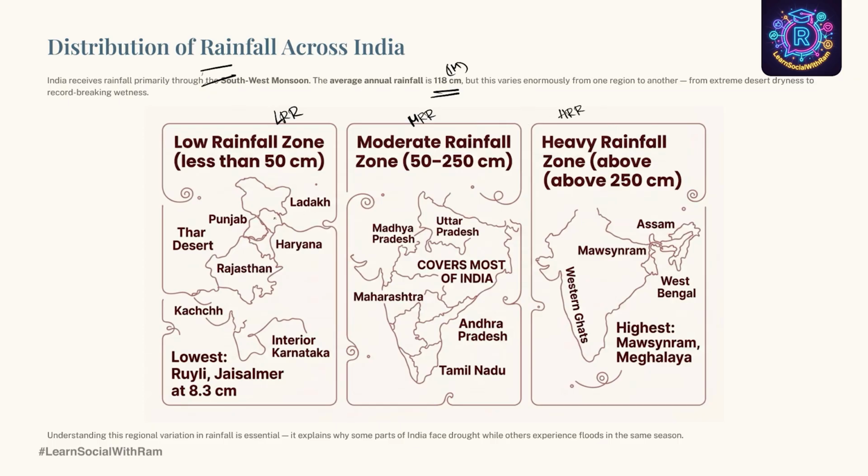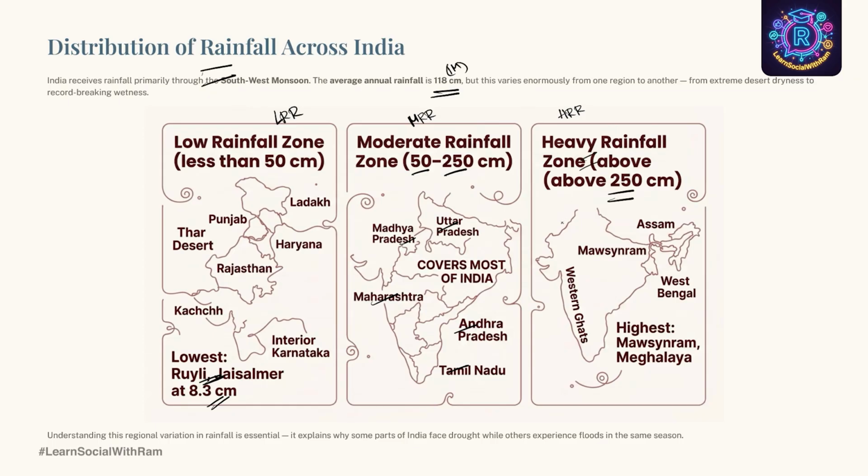The region which receives less than 50 centimeter of rainfall falls under low rainfall region. Places like Ruili in Jaisalmer is the place that receives the least rainfall in India. It receives about 8.3 centimeter of rainfall per year. And we have places like Madhya Pradesh, Uttar Pradesh, Maharashtra, Andhra Pradesh and Tamil Nadu, and these places receive rainfall around 50 to 250 centimeter, which falls in moderate rainfall region. Then we have heavy rainfall region. These are the areas which receive more than 250 centimeter of rainfall.